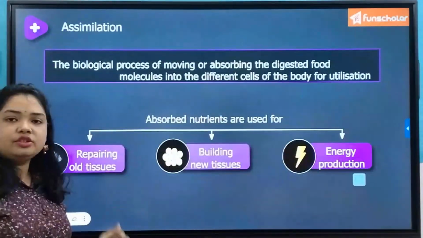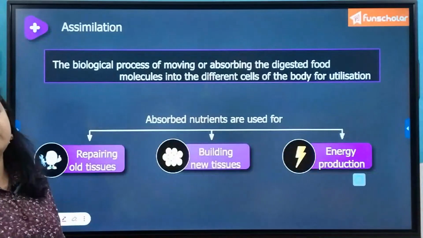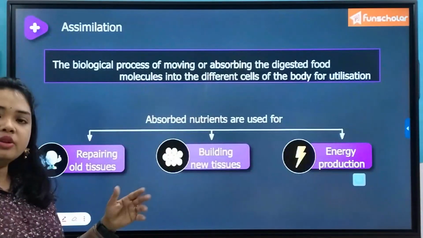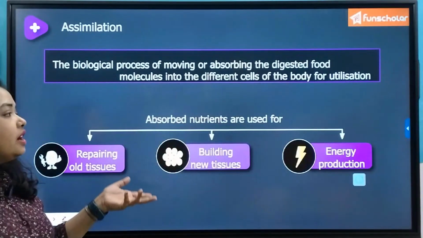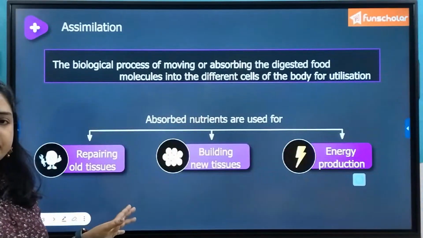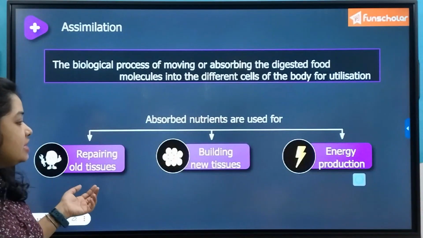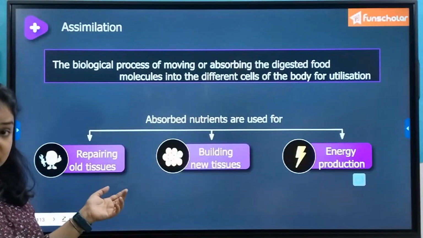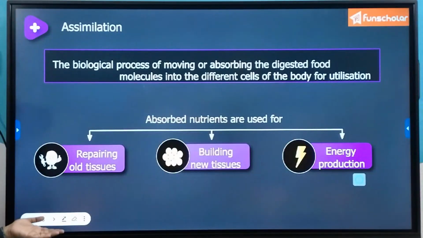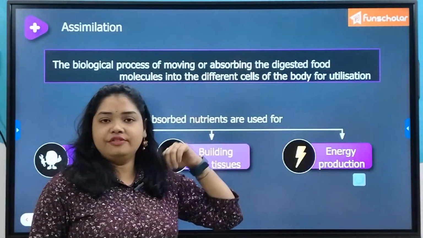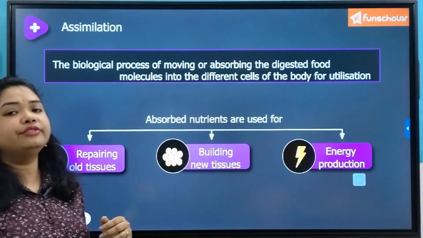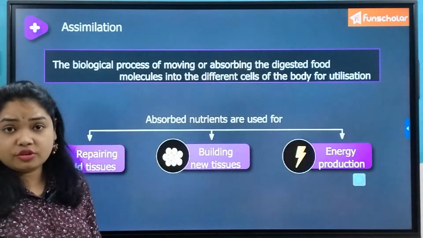Now, as I told you, all the nutrients will be moved to all the cells of the body, and when they reach the cells, they will again be absorbed by the cell membrane, and then utilized for different functions such as repairing old tissues, building new tissues, and production of energy in the form of ATP in the mitochondria.